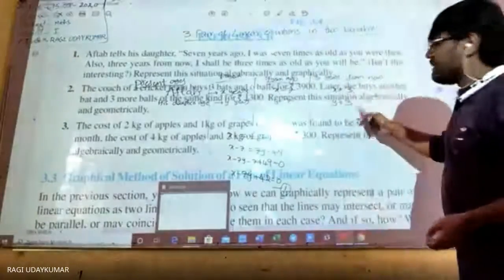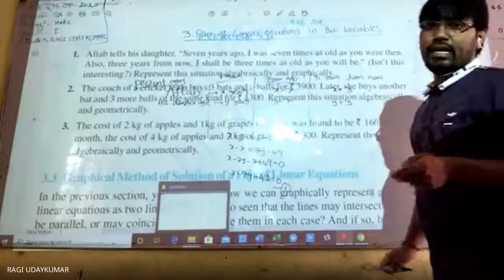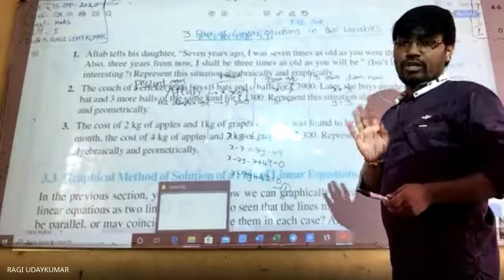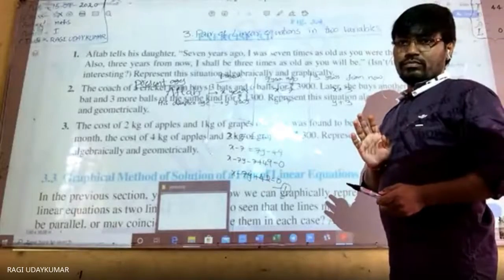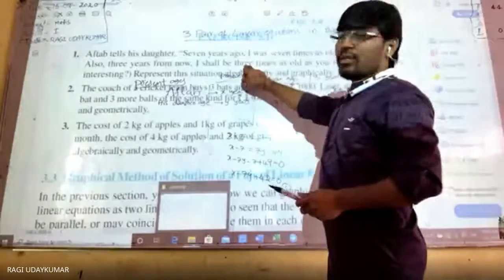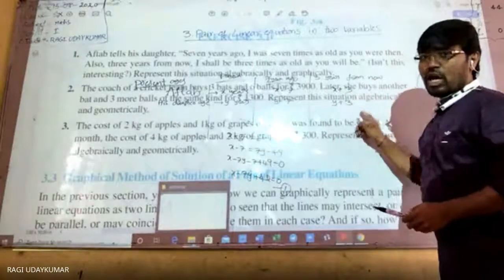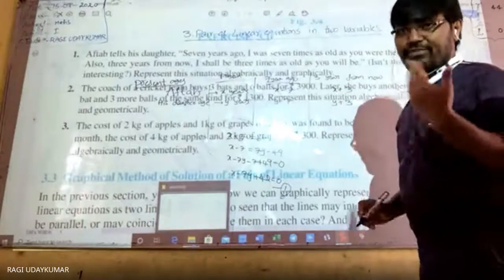Here it is given 3 times, so multiply by 3. Don't do it blindly: suppose it is given 4 times, you should multiply by 4.